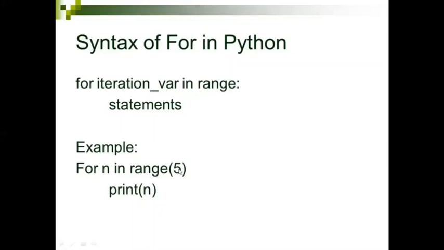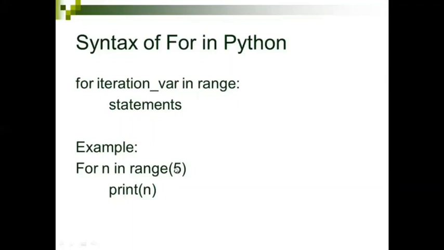So when you say range of 5, by default, this n value will be starting from 0. So during the first iteration, this n value will be assigned as 0 from this range of 5, and 0 will be printed. Then automatically it will be incremented to 1, and 1 will be printed. Then 2 will be printed till it reaches 4. Those values will be printed one by one. Okay. So instead of giving a single parameter here, you can go with double parameters, and you can go with triple parameters also.